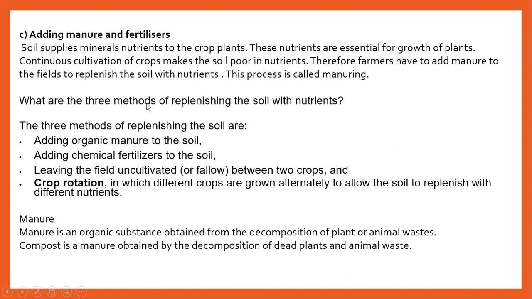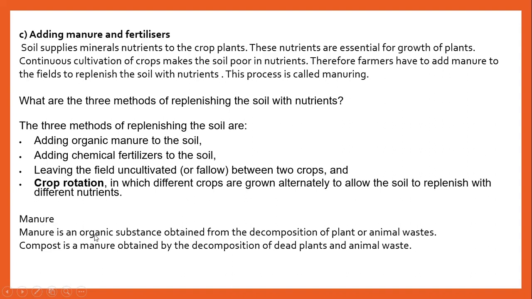How is manuring done? Three ways: by adding organic manure to the soil, adding chemical fertilizers, leaving the field uncultivated between two crops, and the last one is crop rotation, in which different crops are grown alternately to allow the soil to replenish with different nutrients. What is manure?